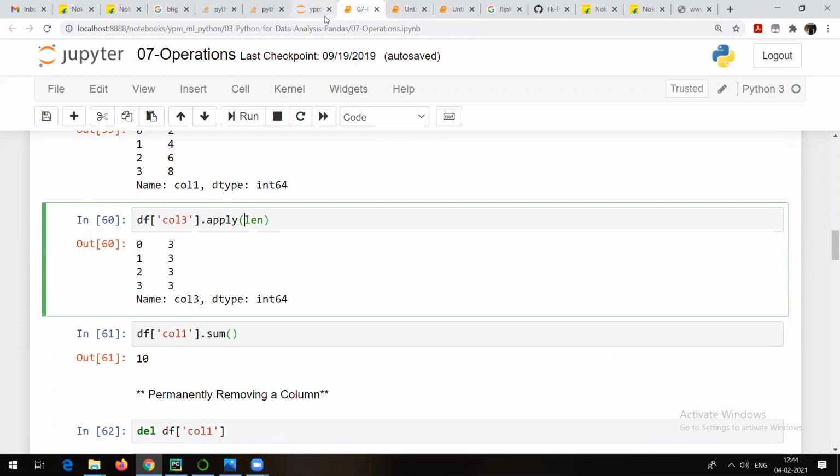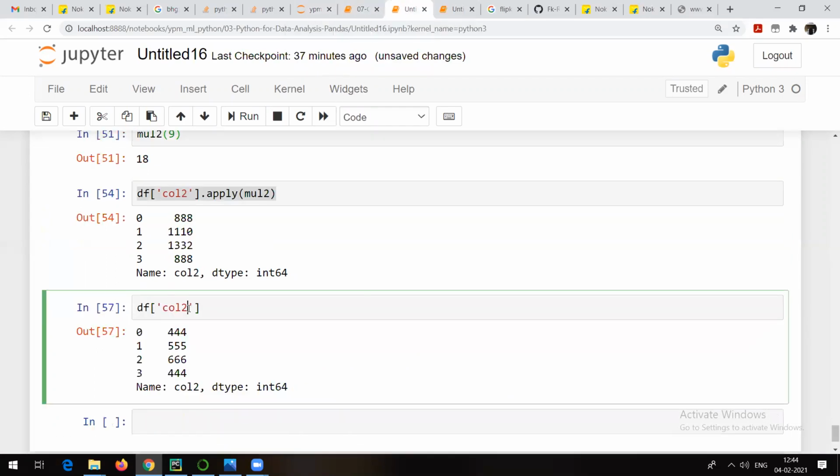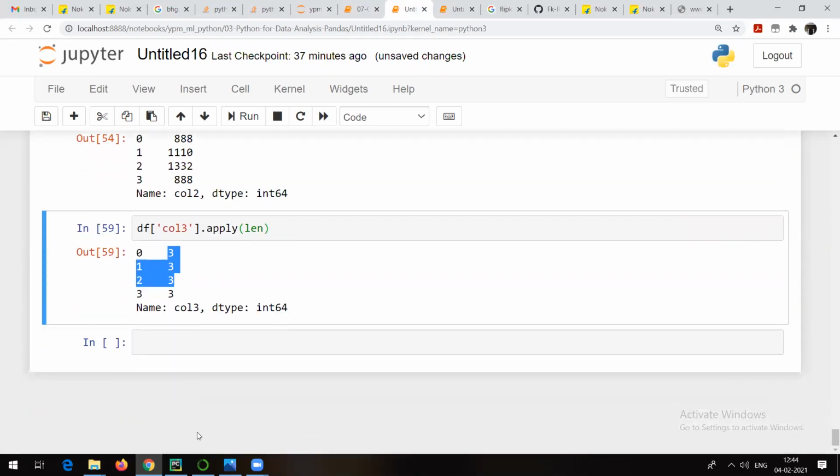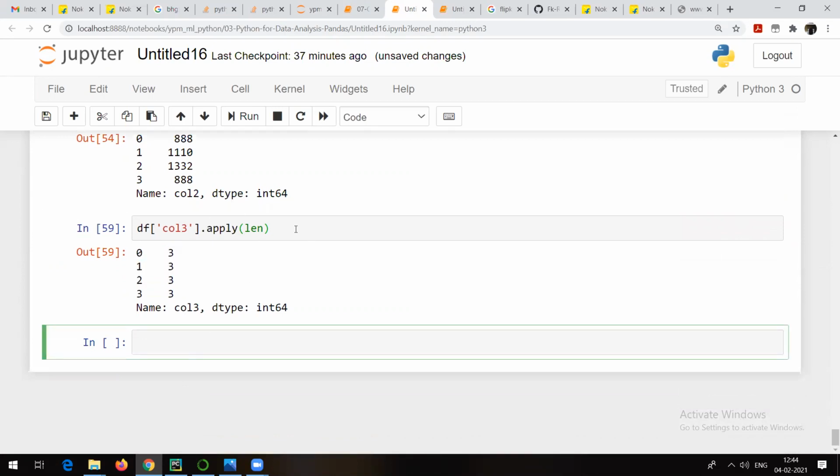Let me see. Okay. The reason it is not giving me the answer for this one is because column 2 is a number. Right? So let me take a string, ABC string result. Right. So let me go here and apply on this, and then I'll be able to see the result. Similarly, you can apply some other methods, like the one shown in the IPython method.